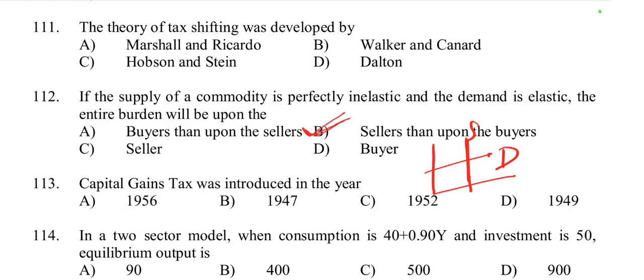Option B, because with perfectly inelastic supply, the seller cannot reduce quantity, so they bear the full burden of the tax when demand is elastic. So it's sellers then upon the buyers is the right answer.